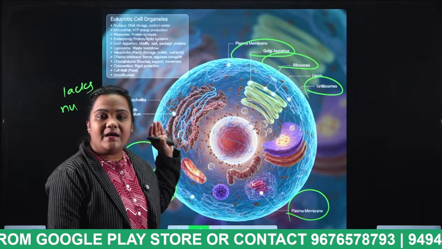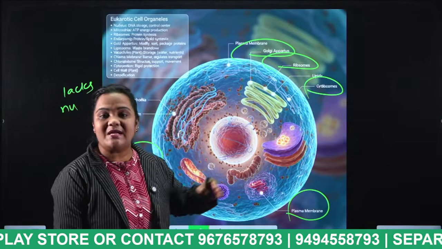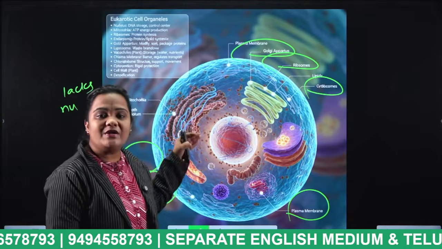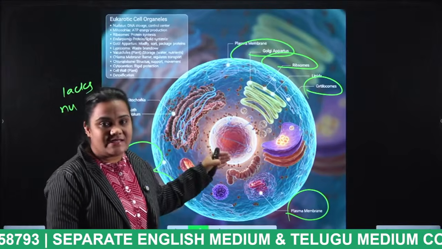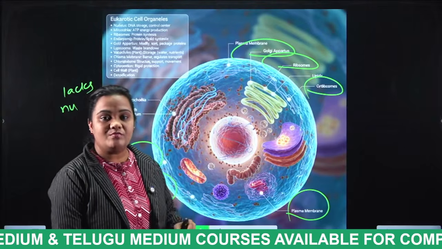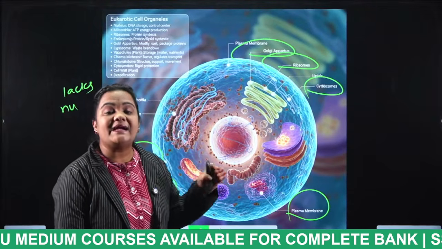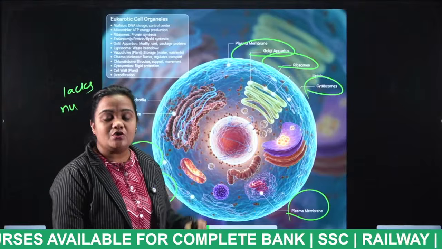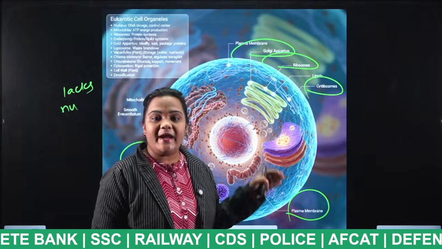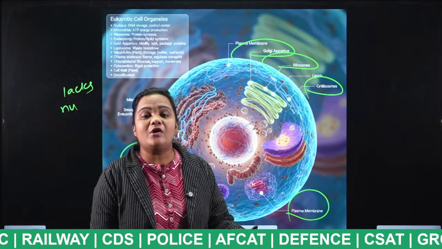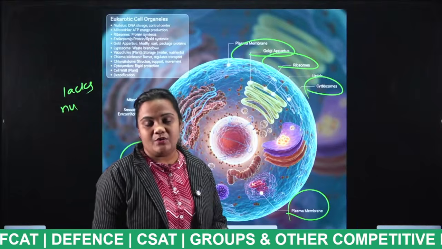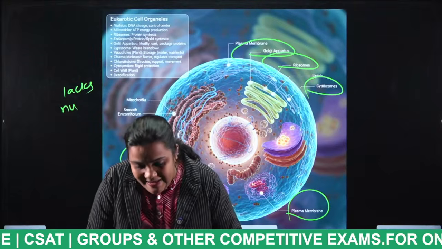What is the function of ribosomes? Ribosomes act as protein factories, which means they synthesize proteins. And what is the nickname of lysosomes? Lysosomes are considered as suicidal bags. Each and every organelle we are going to discuss in detail, so from starting to ending, all of you listen properly, because in every examination we can expect one question from this unit.